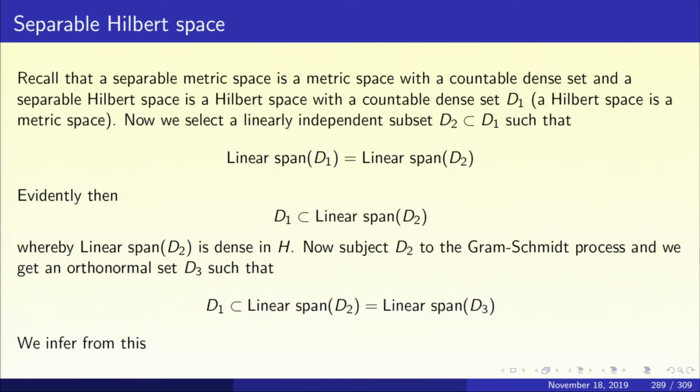How does one do that? You have taken the countable dense set D1. If D1 contains the 0 element, throw it away. Delete the 0 element, it will still be countable. It will still be dense. So, I can assume without loss of generality that D1 does not contain the origin.